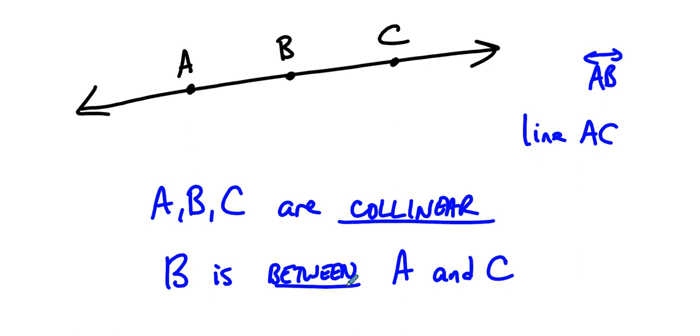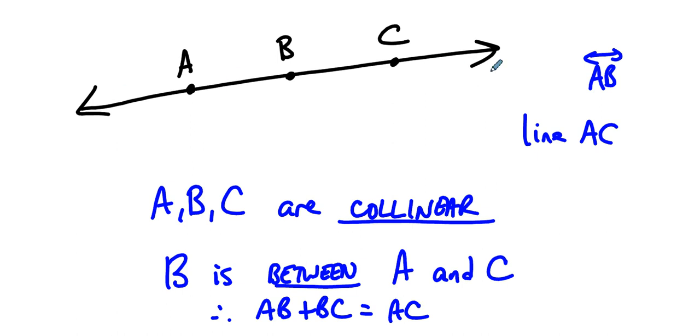When we say between, that implies two things. It means that B lies on the same line that A and C do, and it means that AB plus BC is AC. The distance from A to B plus the distance from B to C is the distance from A to C. That's what that means. That's how you know that one point is between two others.